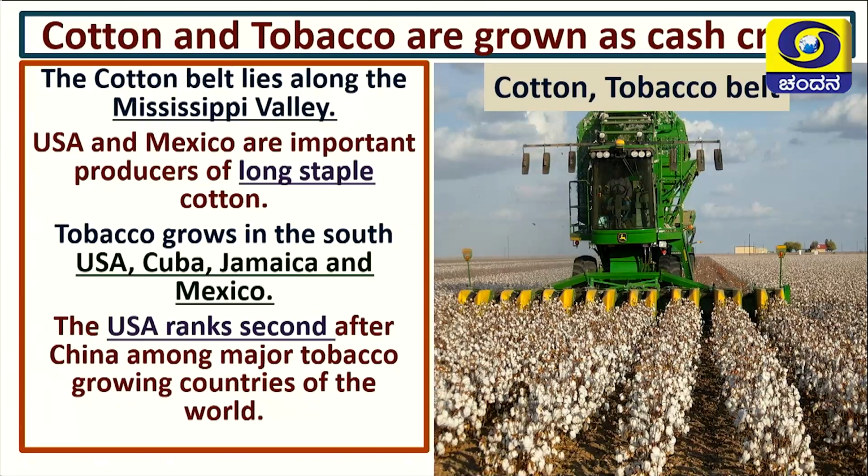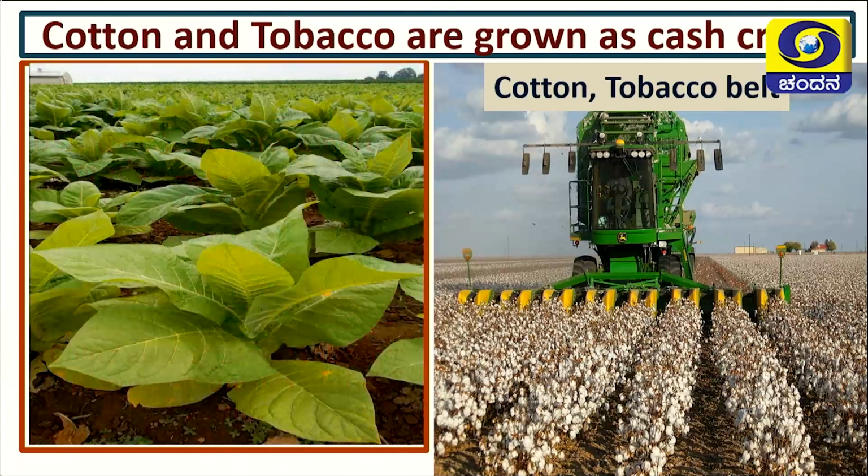Tobacco is grown in the south of USA, Cuba, Jamaica and Mexico. USA ranks second among all the other countries. The tobacco will be grown extensively. The first is China. Children, have you seen the tobacco leaves? See, here it looks like this.